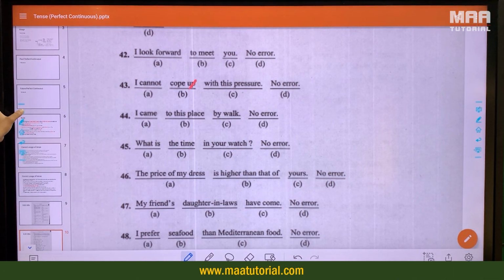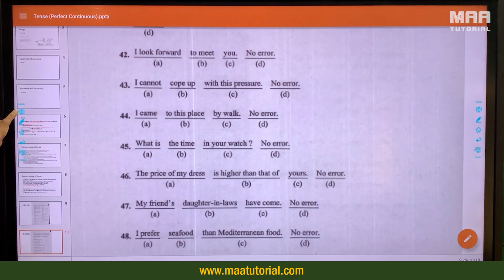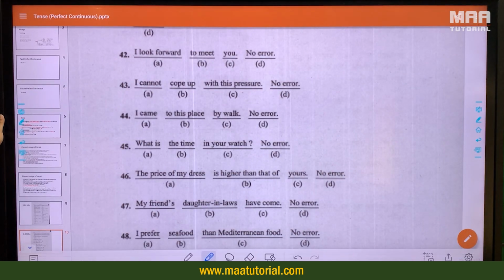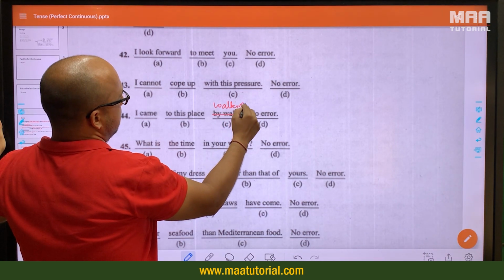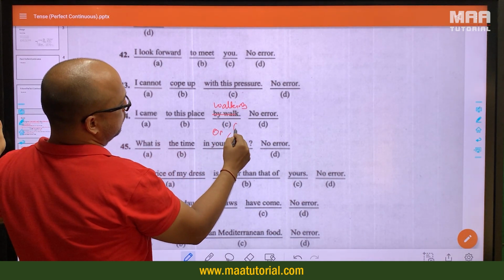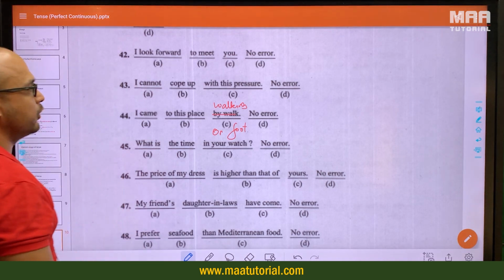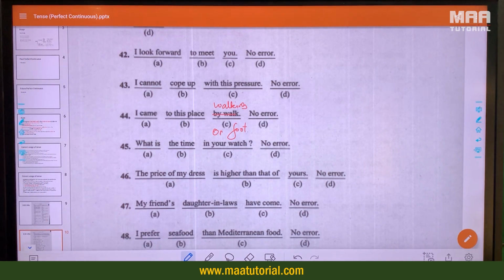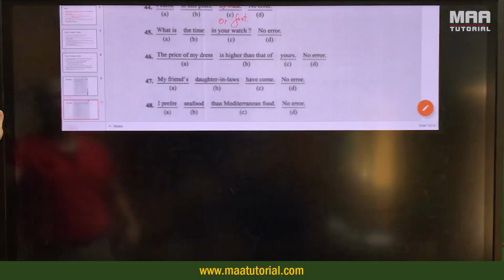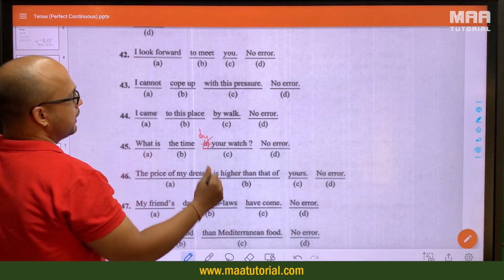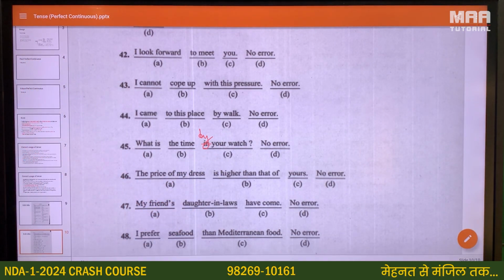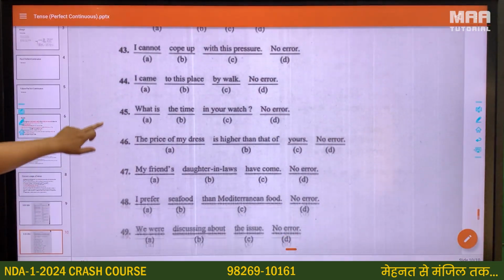I came to this place by walk. I came to this place by walking, or I came to this place walking, or on foot. We don't say by walk, we say on foot. I came to this place on foot. What is the time in your watch? Not in your watch. समय घड़ी के अंदर नहीं होता है. समय घड़ी के अनुसार होता है. तो in your watch नहीं, by your watch. What is the time by your watch?